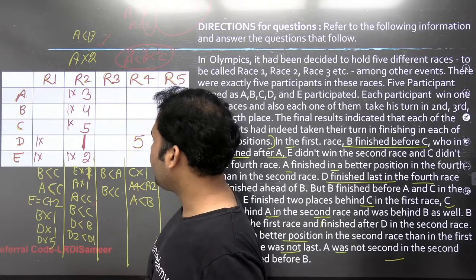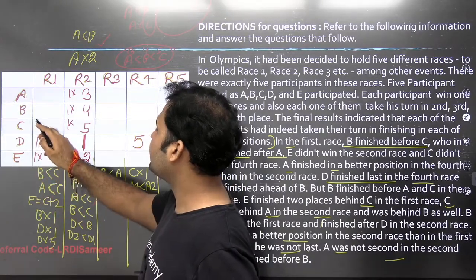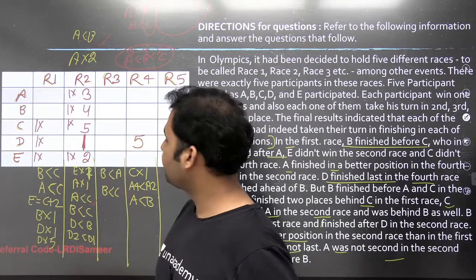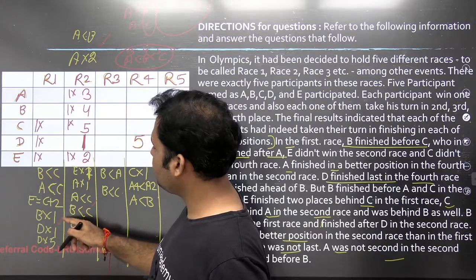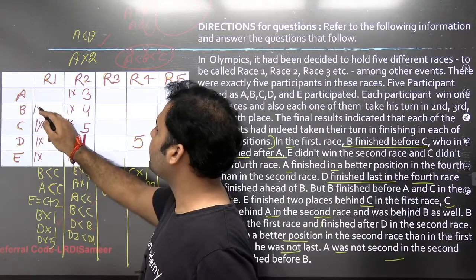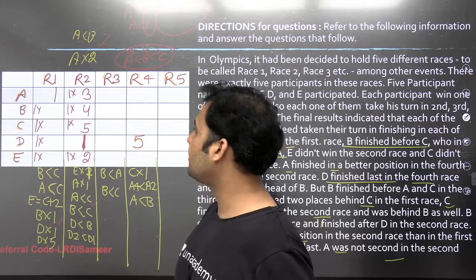And you see that B is better than C. If B is better than C, then rank 1 cannot be given to C. Right, now we are left with B and A. It is clearly mentioned that B is not ranked 1, so 1 cannot be given here. So rank 1 will be given to A only. So A is the only person to be given the rank 1.